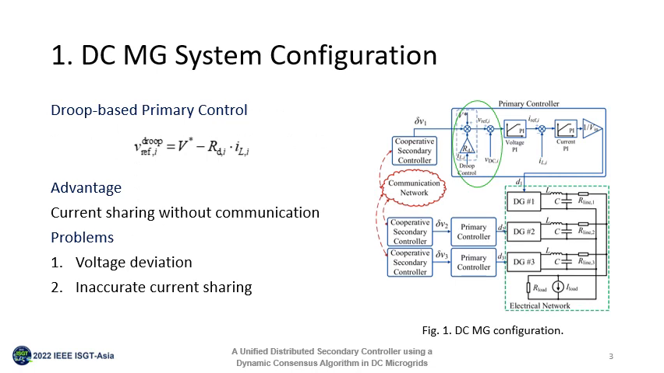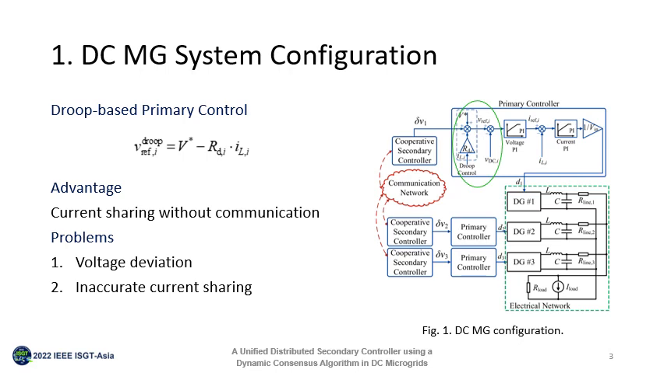The right side of this page shows the configuration of a DC microgrid. Multiple DGs are connected to the same DC bus through LC filters and feeder lines. Each DG is equipped with a hierarchical controller, which contains 2 parts: group-based primary control and cooperative secondary controller. Group control is expressed in this equation, where a virtual resistance RD is applied to regulate the voltage reference using the inductor current.